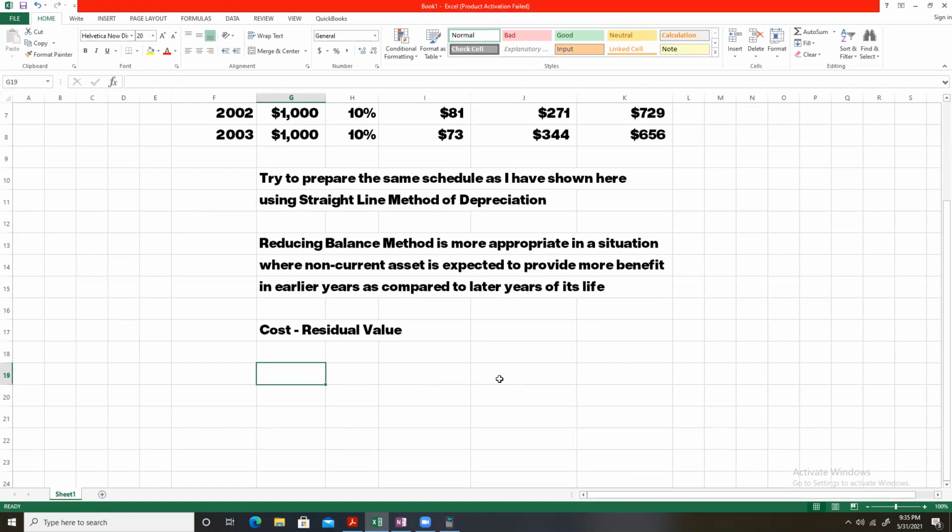Now, in 2000, we purchased an asset for $5,000. We will continue to use the asset for the next 5 years.